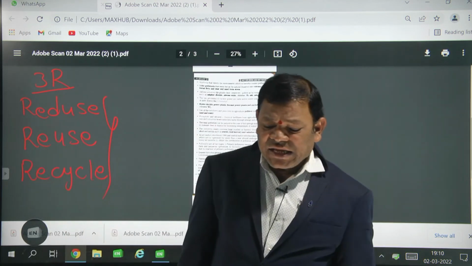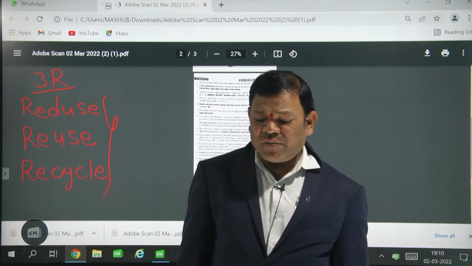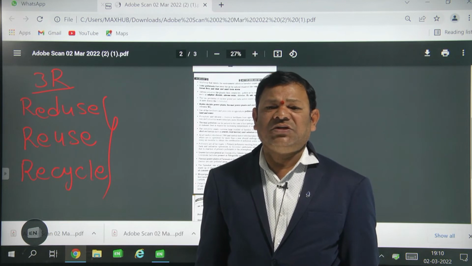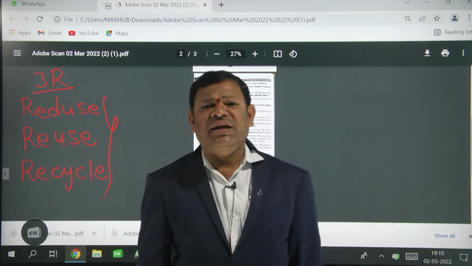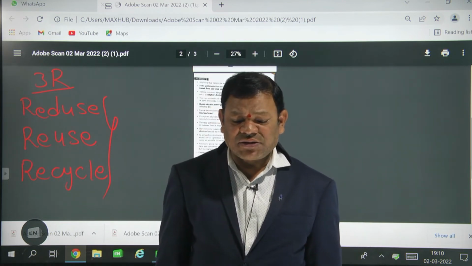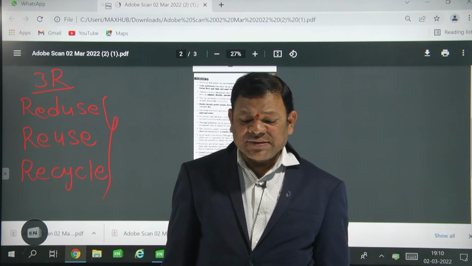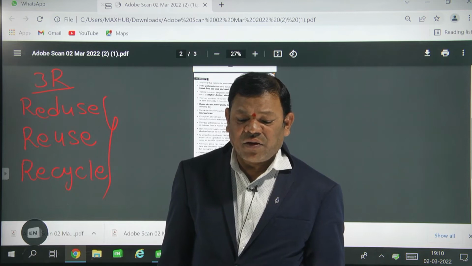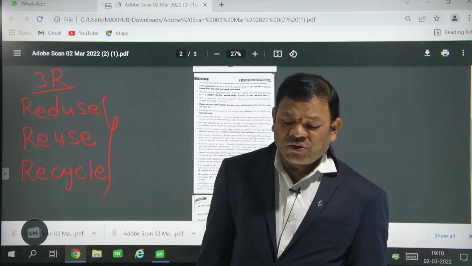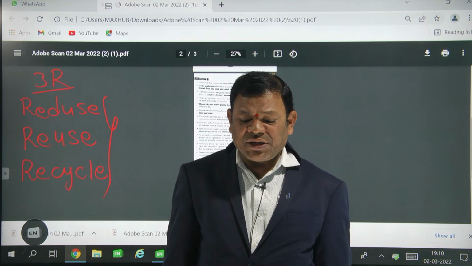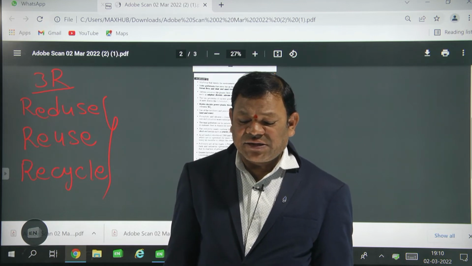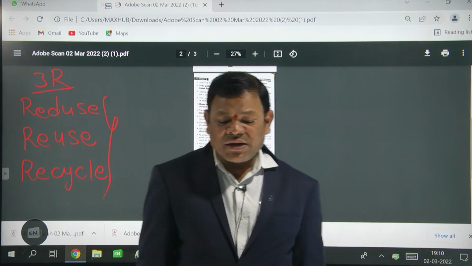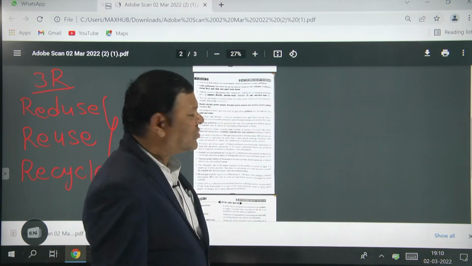Anything that enters the environment and is harmful causes pollution. Some pollutants enter the air through natural disasters like volcanic eruptions, forest fires, and dust and sand from storms.